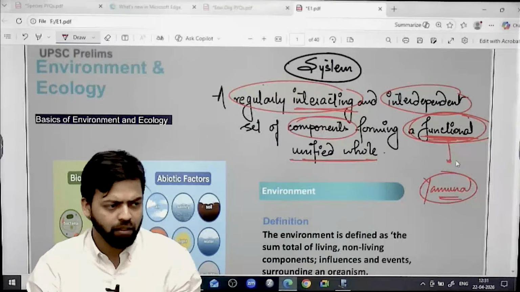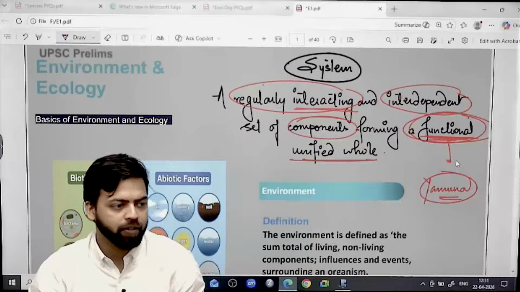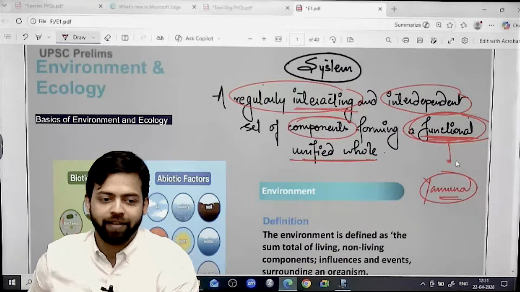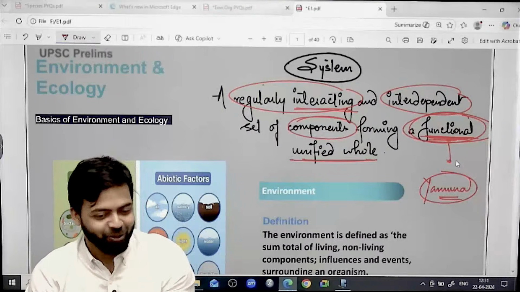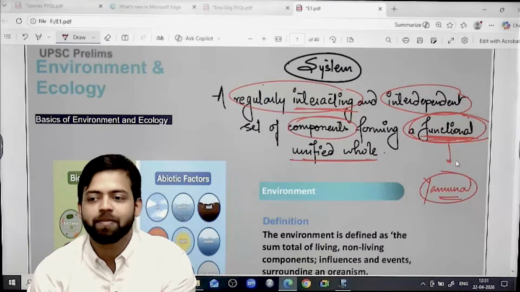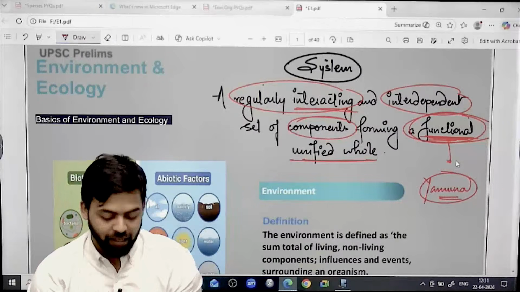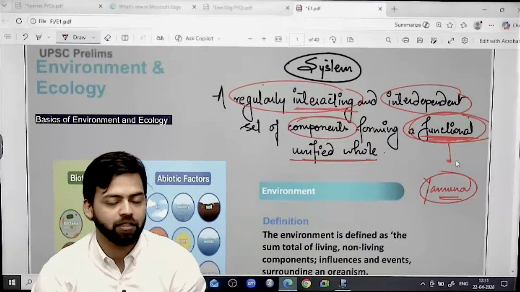Suppose suddenly the temperature of this class reaches 50 degrees Celsius without AC. Even I will leave, forget about you. It is unbearable, and after that our system will not work, right? So temperature is an important factor. Suddenly if rainfall happens, there is going to be an issue.